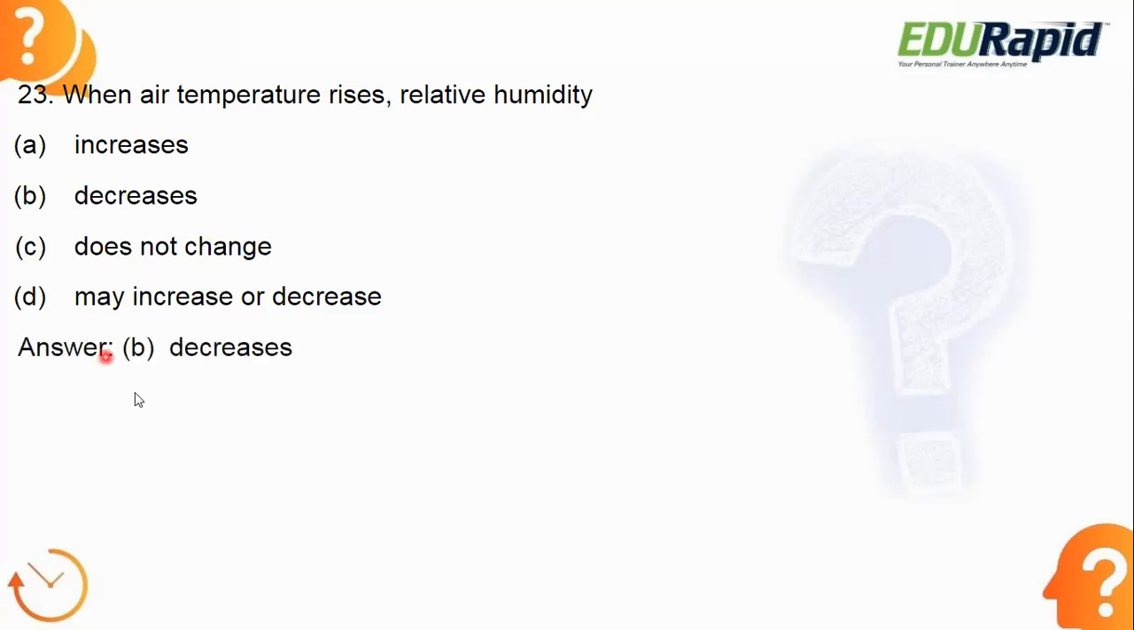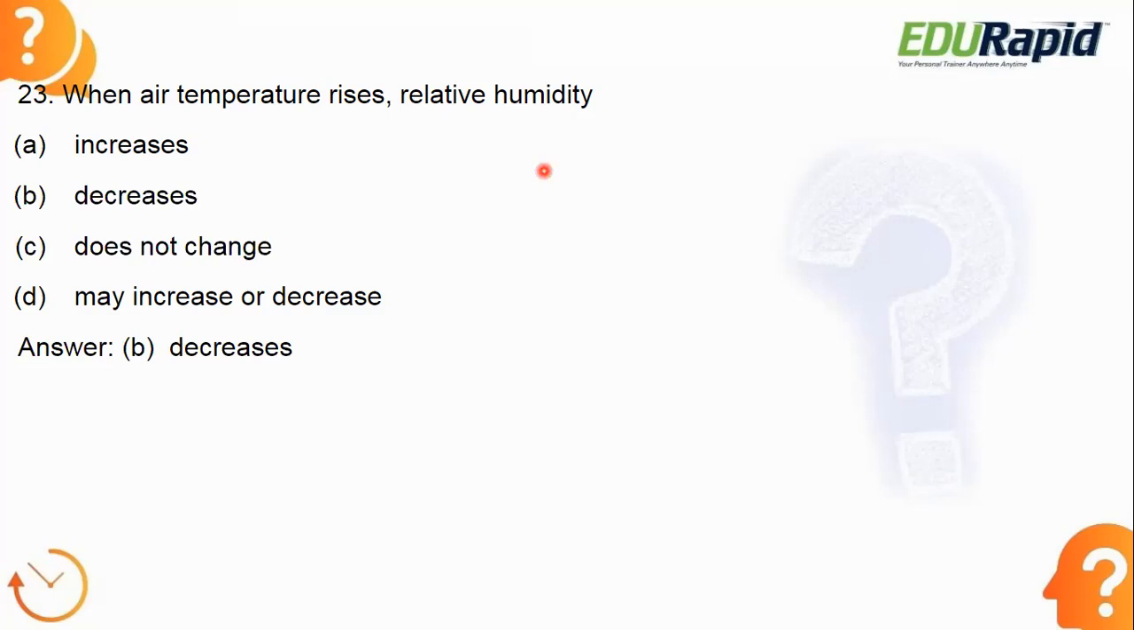Okay, let's see the answer. The answer is option B, decreases. Whenever the air temperature rises, the relative humidity will decrease. So first you need to understand what relative humidity is. Just now we understood what humidity is, that is the water holding capacity of the air. But what is relative humidity? It is the amount of water vapor in the air as a percentage of the total amount of water that could be held at the current temperature. That is called relative humidity.